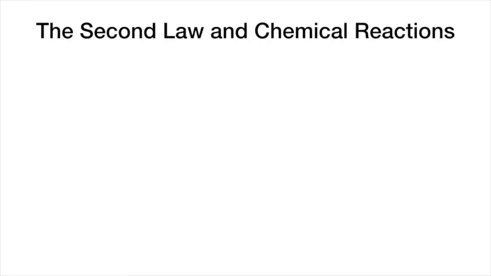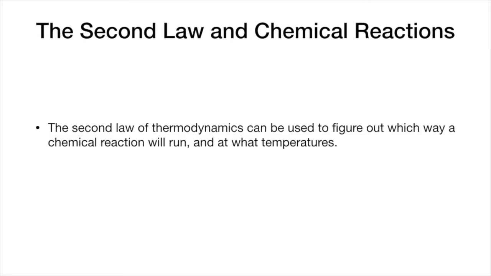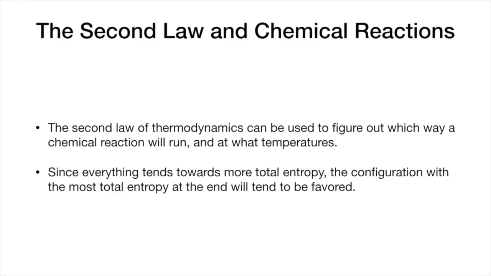So the second law is often used in chemistry, and specifically we use it to analyze chemical reactions. So we can use the second law to figure out which way a chemical reaction will run and at what temperatures it will run. And since everything tends toward more total entropy, the configuration with the most total entropy at the end will tend to be favored.